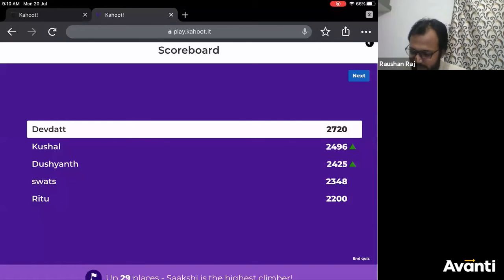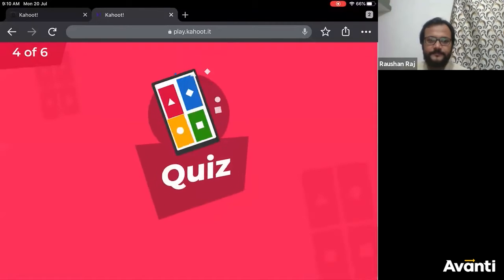So Devdutt is first ranker now, Kushal second, Dushyant third, Swats fourth, and Ritu is on fifth one. These are the top 5 scorers. Let us move on to next question.